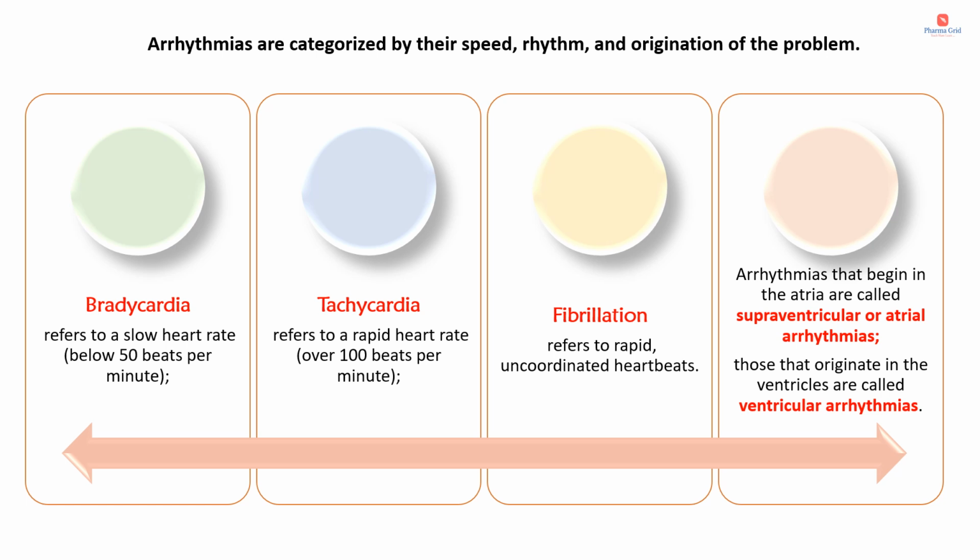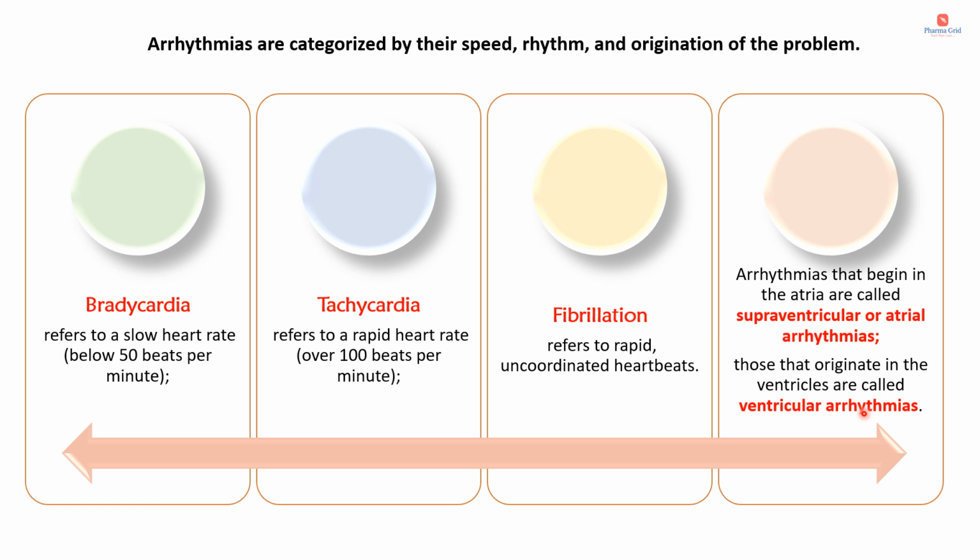Now we can see the types of arrhythmias. Arrhythmias are categorized by their speed, rhythm, and origination of the problem. Bradycardia refers to a slow heart rate that is below 50 beats per minute. Tachycardia refers to a rapid heart rate that is over 100 beats per minute. Fibrillation refers to rapid uncoordinated heartbeats. Arrhythmias that begin in the atria are called supraventricular or atrial arrhythmias. Those that originate in the ventricles are called ventricular arrhythmias.